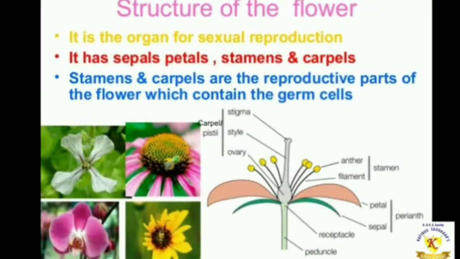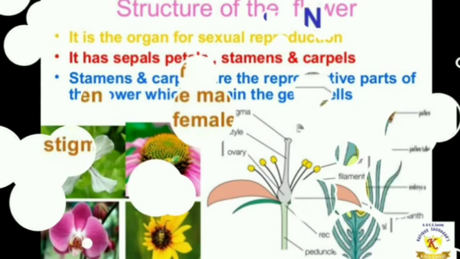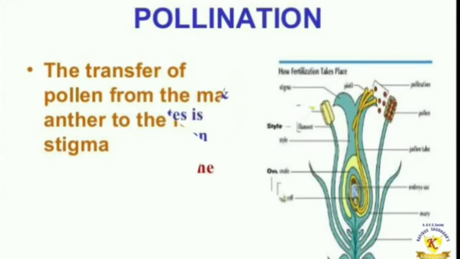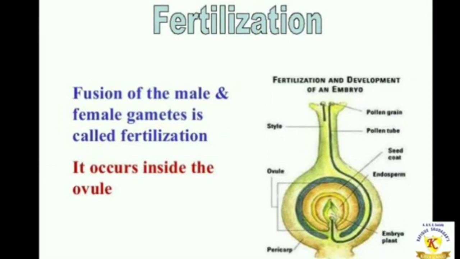Now, the structure of a flower. It is the organ for sexual reproduction. It has sepals, petals, stamens and carpels. Stamens and carpels are the reproductive parts of the flower which contain the germ cells. Now, the transfer of pollen from male anther to female stigma is called pollination. The fusion of the male and female gamete is called fertilization and it occurs inside the ovule.